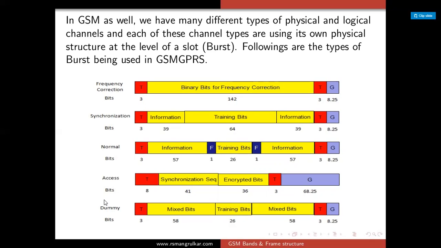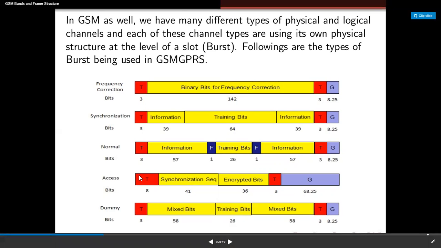In the normal burst, you have T for tail bits, information bits, and the guard bits. As I have said, the tail bits are 3, the information bits are 57, and F is the stealing flag, and the training bits are 26.